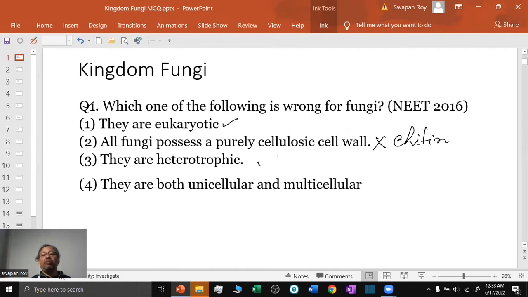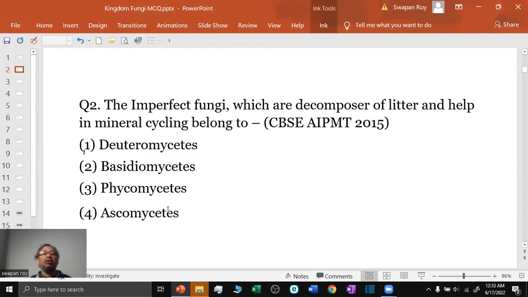They are heterotrophic. This is correct. They are both unicellular and multicellular. All the fungi are multicellular except the yeast, which is unicellular. Question 2. The imperfect fungi which are decomposers of litter and help in mineral recycling belong to, this is Deuteromycetes. They are fungi imperfecta.